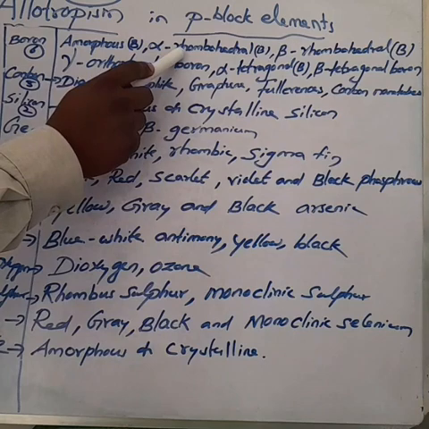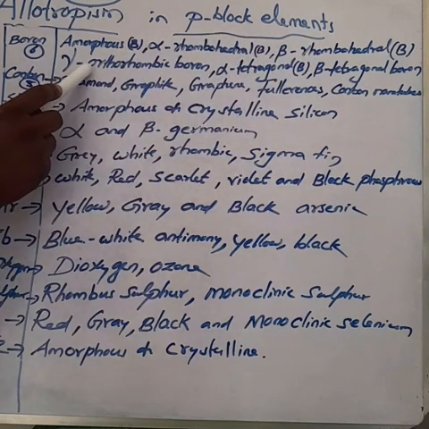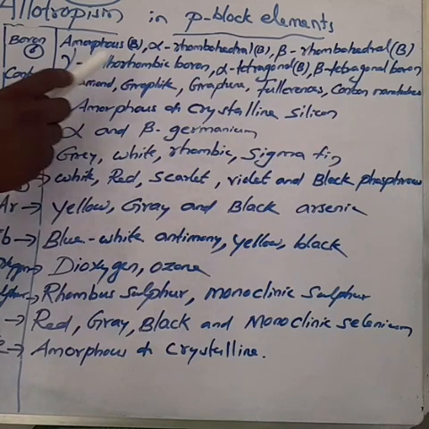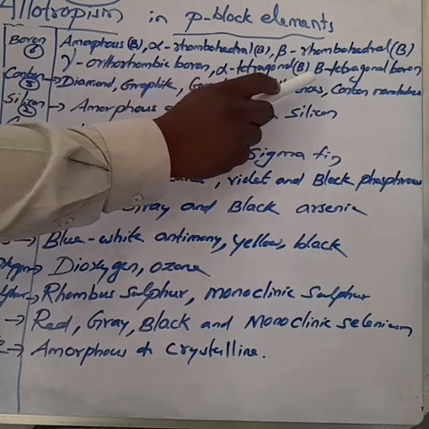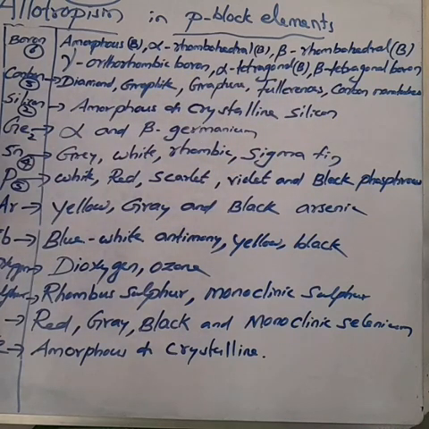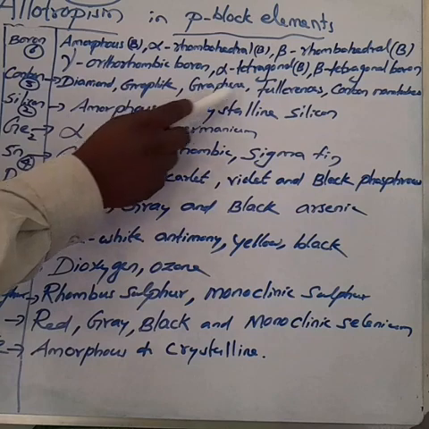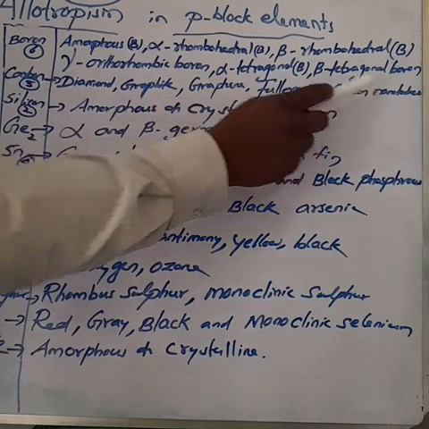Number 3, beta rhombohedral boron. Number 4, gamma orthorhombic boron. Number 5, alpha tetragonal boron. Number 6, beta tetragonal boron. Second one, carbon exists in 5 allotropic forms: diamond, graphite, graphene, fullerenes and carbon nanotubes.